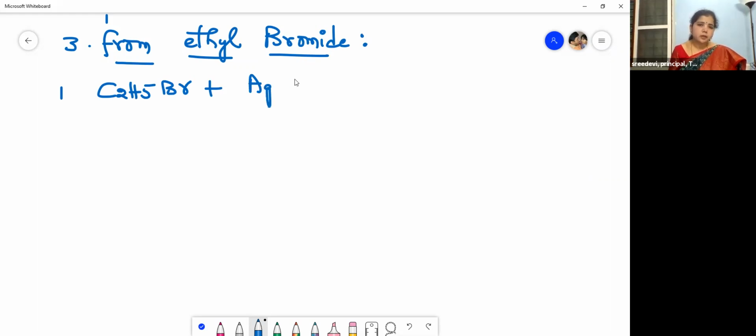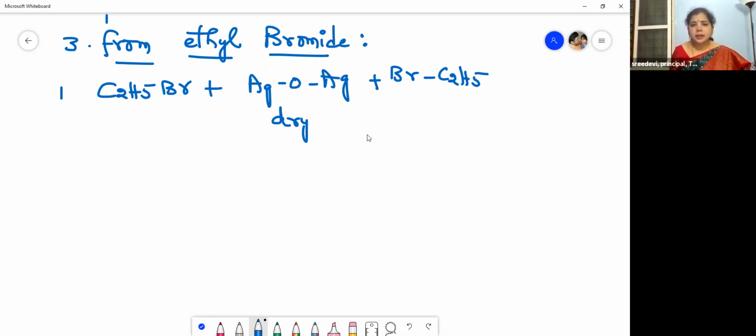Silver oxide, Ag2O. What silver oxide is it? Dry silver oxide. You should remember. I will tell you why I'm stressing this word, dry silver oxide. Then another mole of ethyl bromide, BrC2H5. For the sake of understanding this reaction, I'm writing it like this. See what is eliminated: AgBr is eliminated here, and here also another mole of AgBr is eliminated.